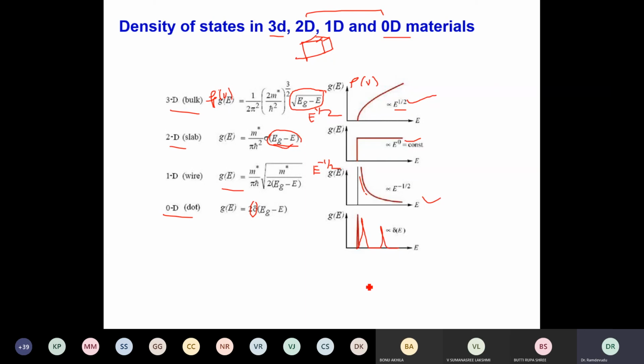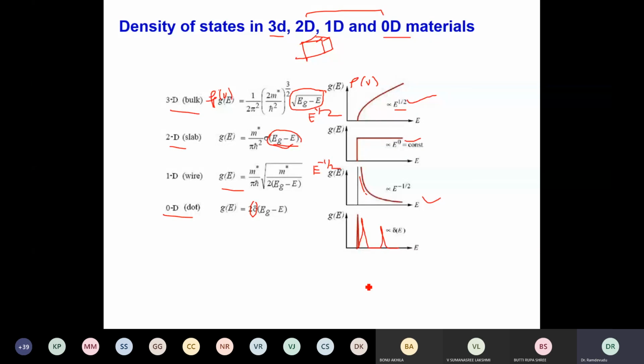So thereby the density of states that are available in three dimensions, two dimensions, one dimension, and zero dimensions are different. Therefore, the availability of energy levels changes as the dimension changes. Hence, the electron has less freedom to move as the dimensions decrease. In three dimensions, the electron is free to move in the x direction, y direction, and z direction.